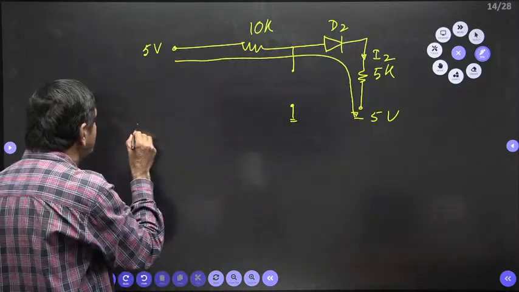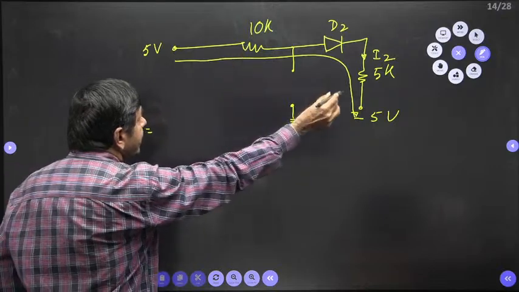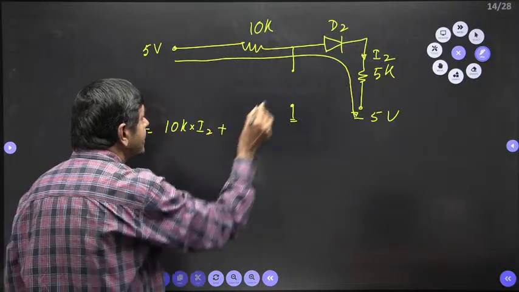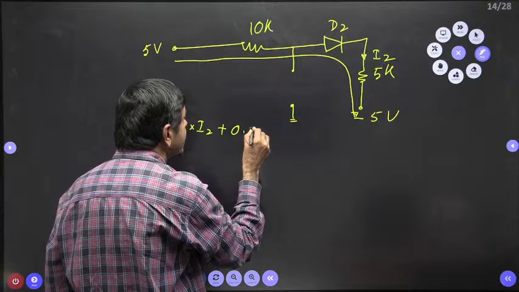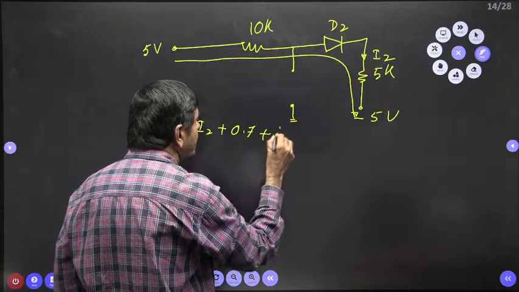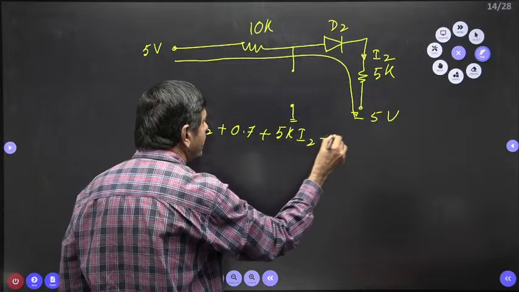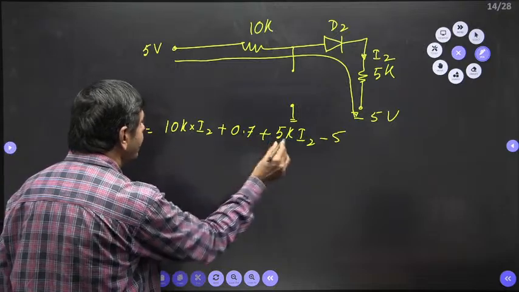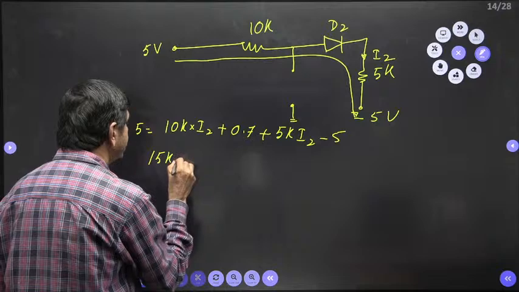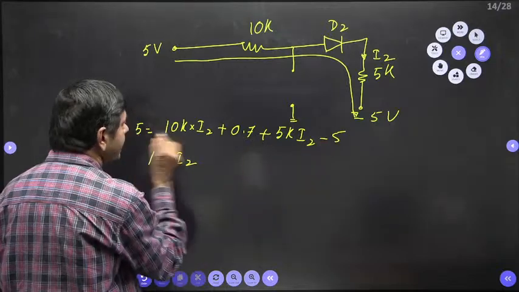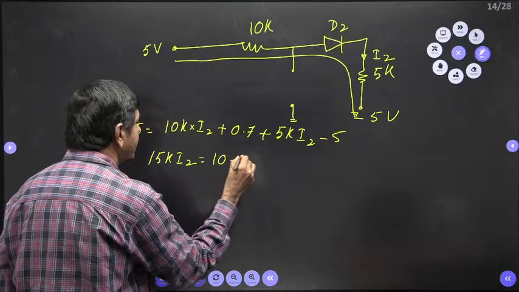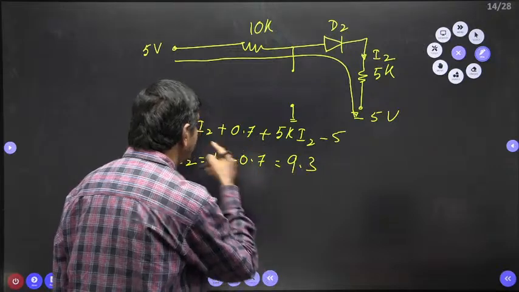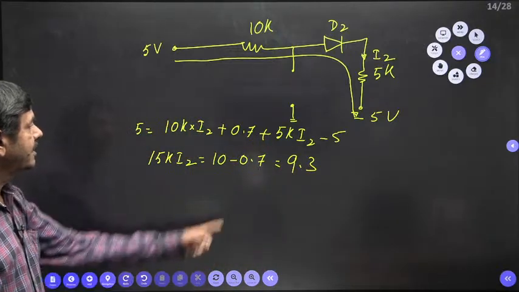Now 5 volts equals, when I go this side, 10K into I2, a series circuit, plus the drop across this diode 0.7, plus 5K into I2, minus minus 5 volts. 10K and 5K gives 15K into I2. 5 plus 5 is 10, and 10 minus 0.7 is 9.3.